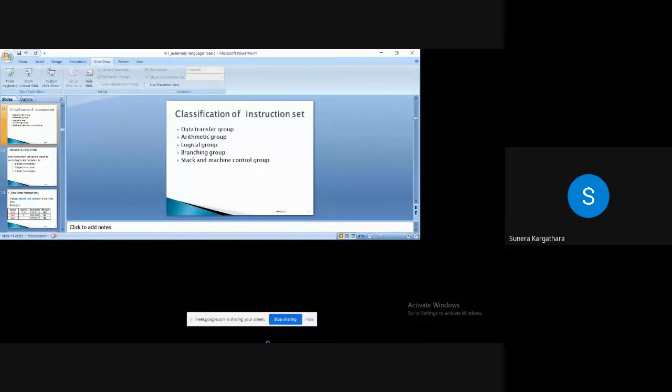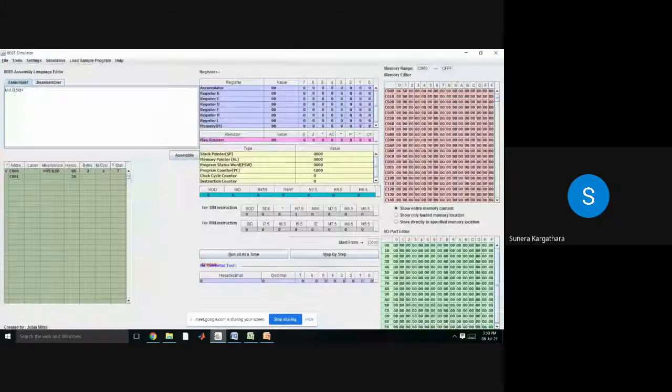Let's say, for example, this is how you can check. Suppose I write MOV B, A. My screen is visible to you, na, students? Yes, ma'am. If I assemble it, you can all see here that a hex code is generated. Whatever instruction I write here, based upon that, one code is generated and that code is stored onto memory location C000, which is 47. Can you see here?